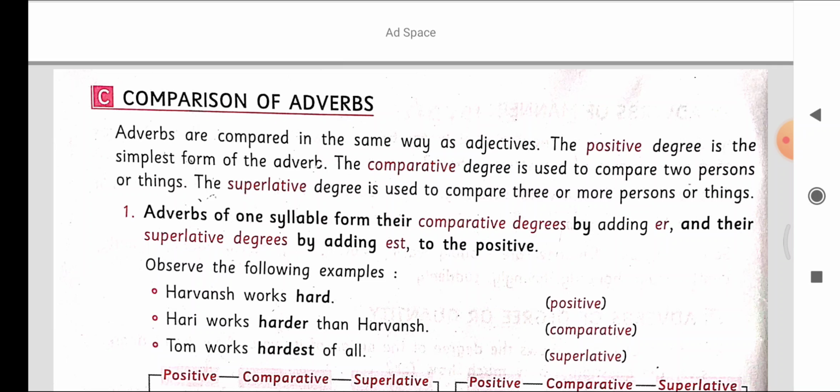In comparative degree, we use two persons only for comparing. The superlative degree is used to compare three or more persons or things. So, in positive degree, we use only the simplest form of the adverb, in comparative degree we compare two persons or things, and in superlative degree we compare three or more persons or things.